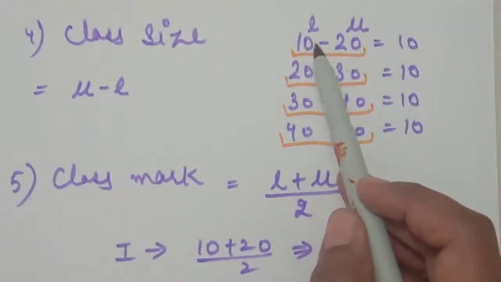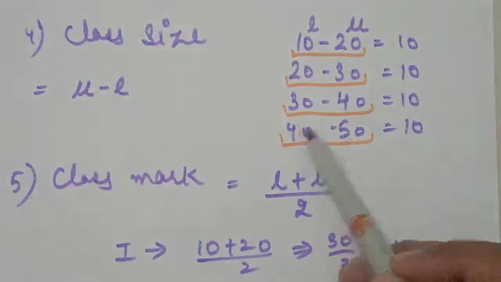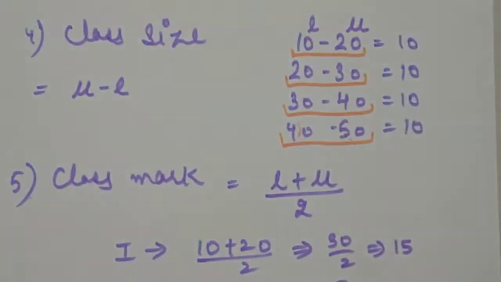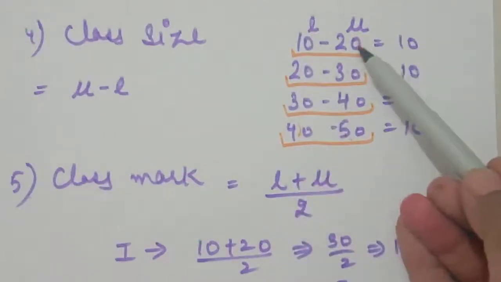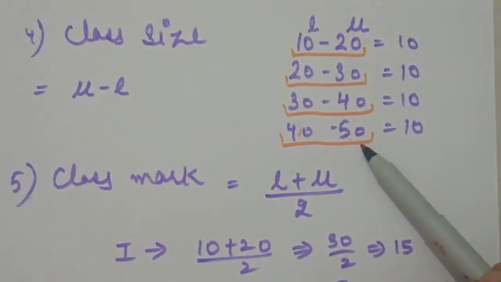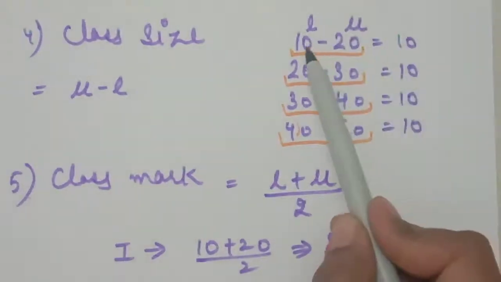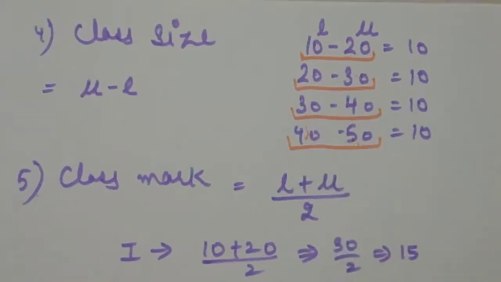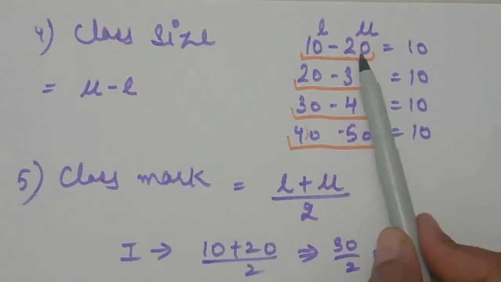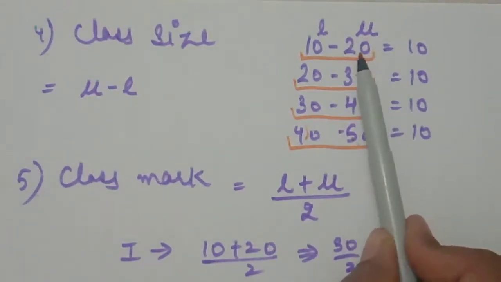In these class intervals, we have a lower limit and an upper limit. The numbers on the left-hand side are called the lower limit, and the numbers on the right side are called the upper limit. If a question comes like this: what is the lower limit of the third class interval? This is our third class interval and the lower limit is 30. What is the upper limit of the first class interval? The first class interval is this and the upper limit is 20.